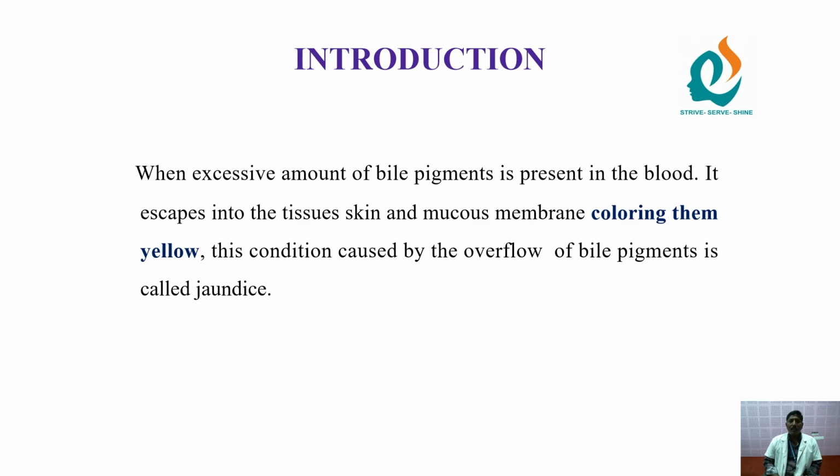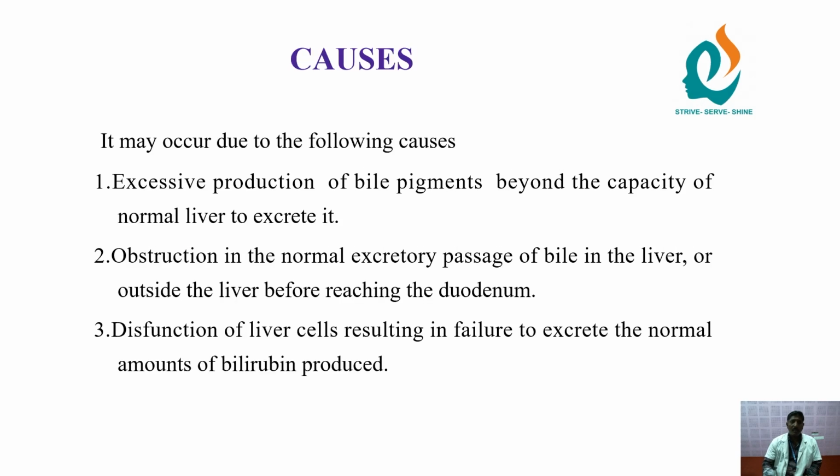Next, bile is secreted in the liver. Bile is a pigment. Next, we move to causes. It may occur due to the following causes. Some causes are overconsumption of alcohol, and drugs and other chemical agents also induce jaundice.